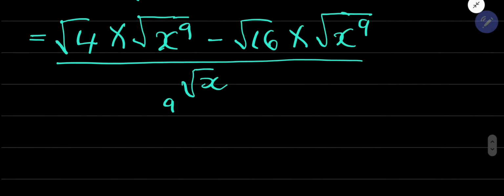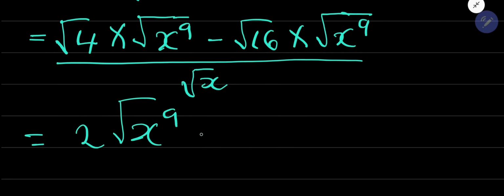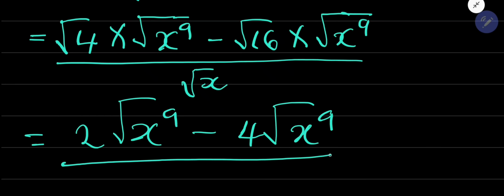Okay, so you could have simply said that root 4 is the same as 2 times the root of x exponent 9, like that. Root 16 is the same as 4 times the root of x exponent 9. And then root x.